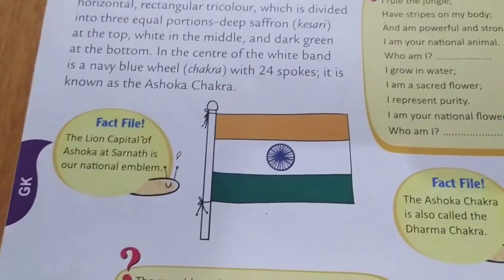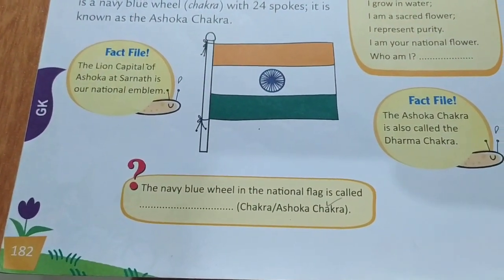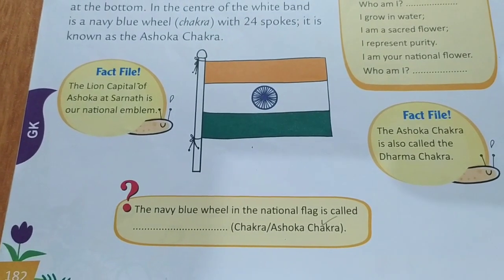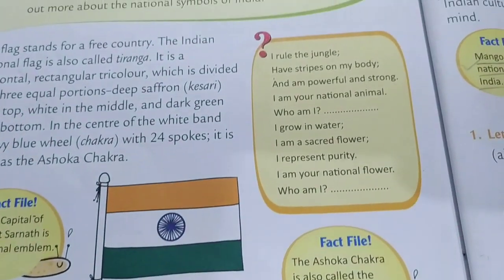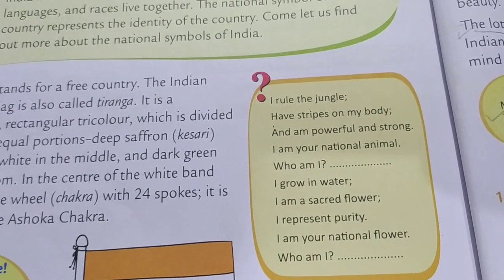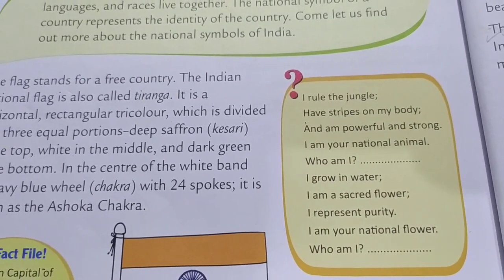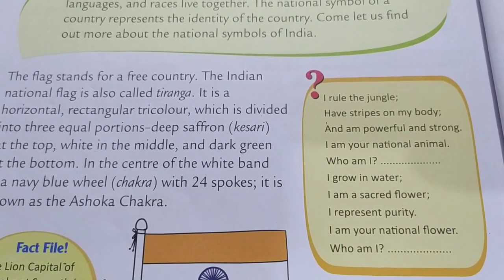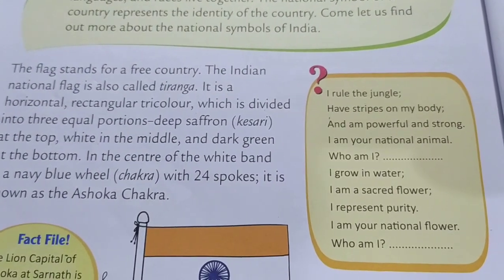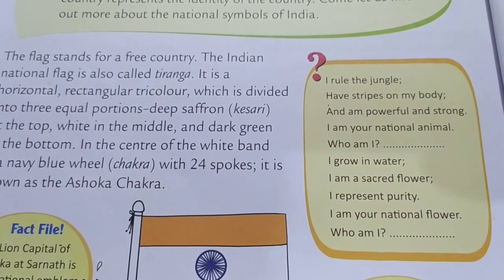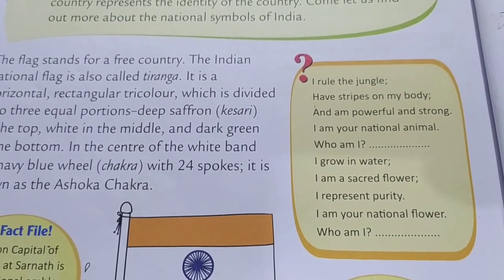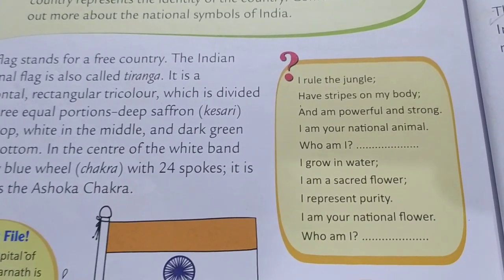So all of you take your textbook, you can see page number 182. Then you can see some columns, we can go through that only. You no need to read the full lesson. The wondered things I will give in your notes. Okay, then all of you go through this. Look at the column here.